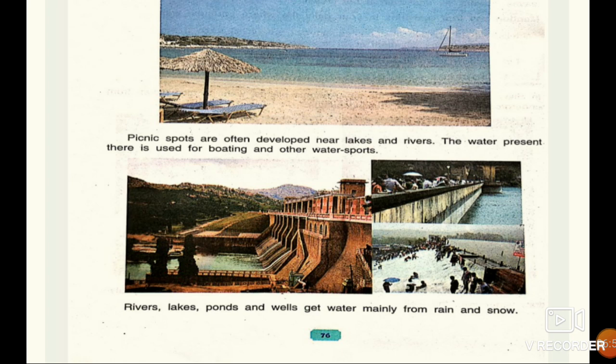Rivers, lakes, ponds, and wells get water mainly from rain and snow. These water bodies get water from rain and snow. The two main natural sources of water on the earth are rain and snow, and other water bodies like river, pond, lake, they get water from these two natural sources, that is rain and snow.